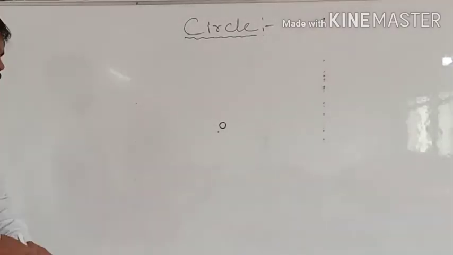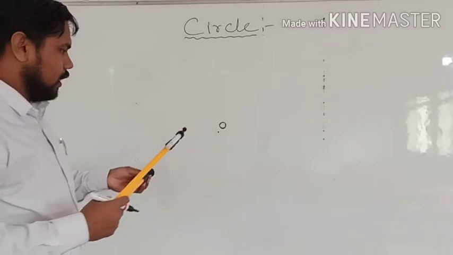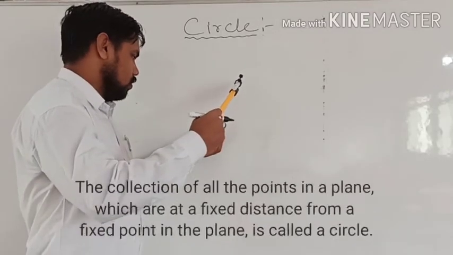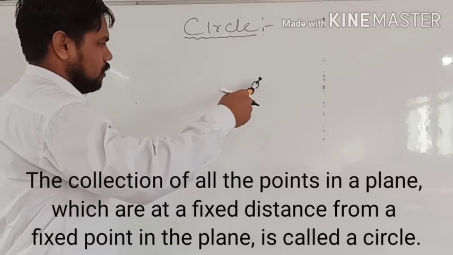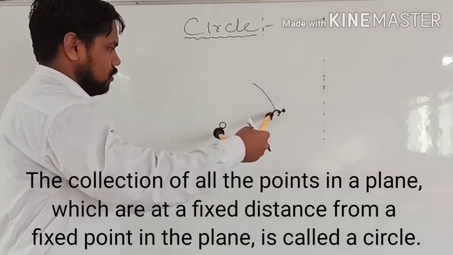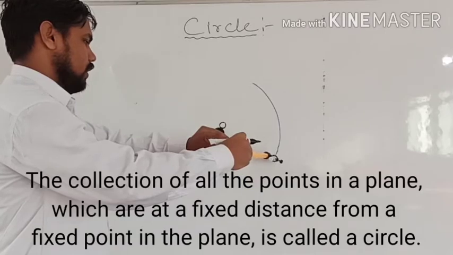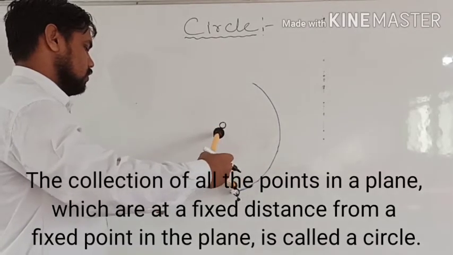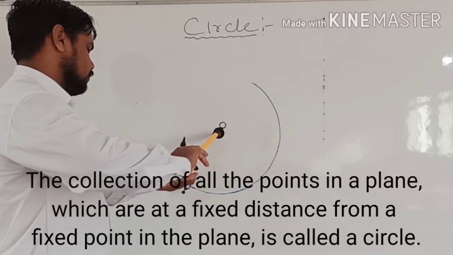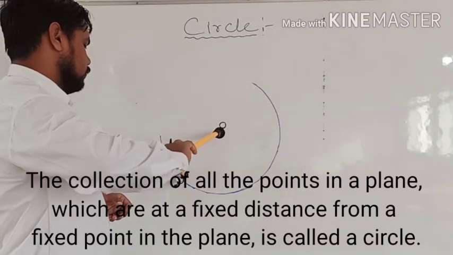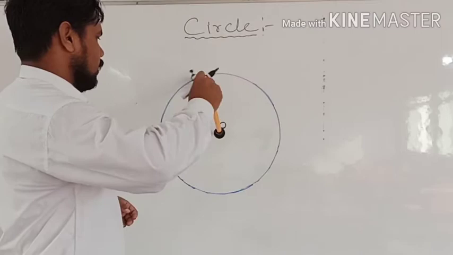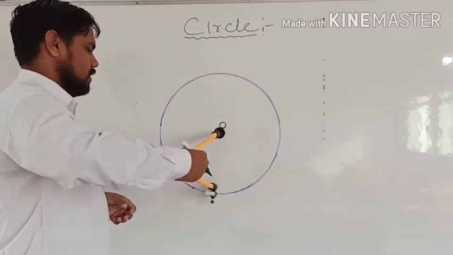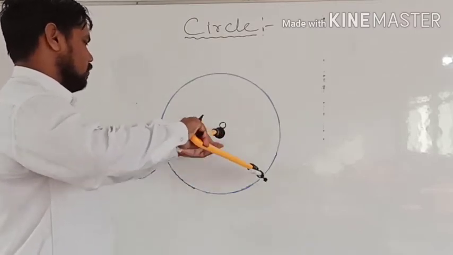And after that, placing the compass on O, we will draw a circle like this. Very easily, everyone knows how to draw a circle, but there are some basic terms.